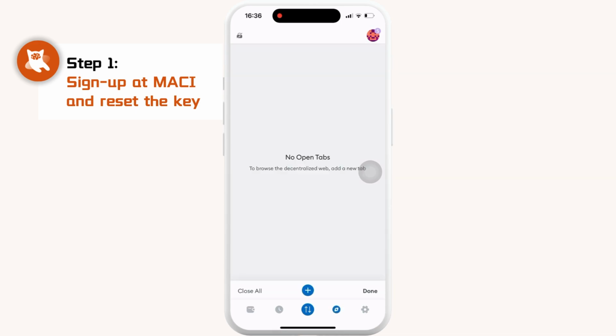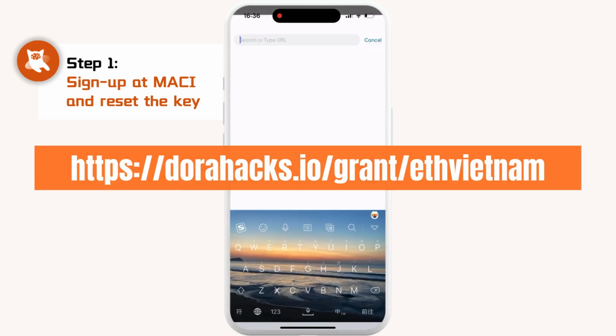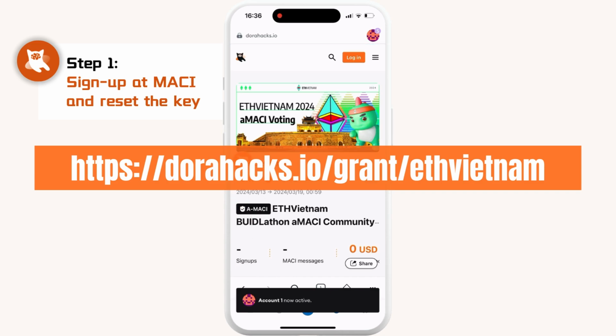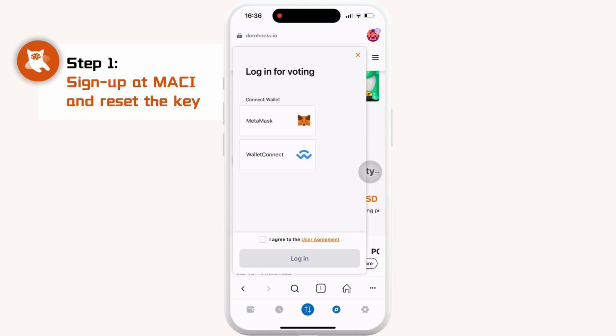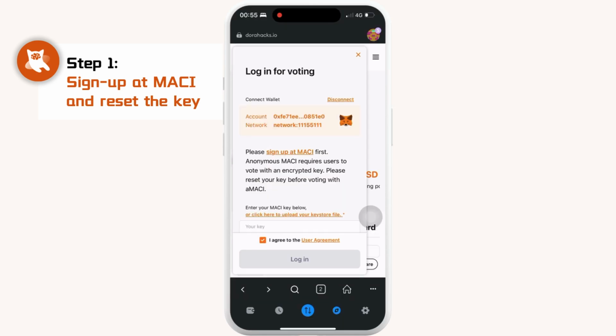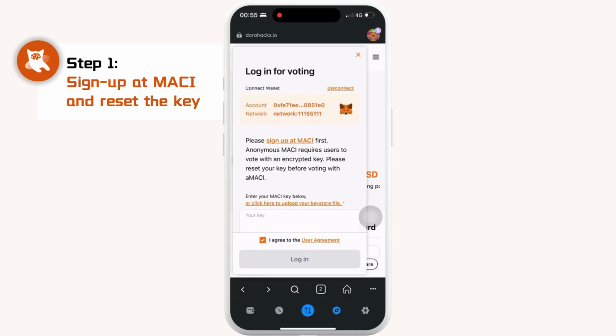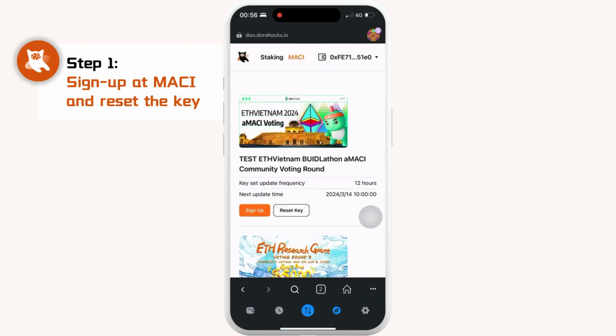Step 1. Sign up at aMACI and reset the key. Access the ETHVietnam aMACI voting page through the MetaMask app and click the cart icon on the left side. Follow the prompts to link your wallet. Click on Sign up at aMACI. You will be directed to the ETHVietnam aMACI sign-up page. Proceed by clicking Sign Up.